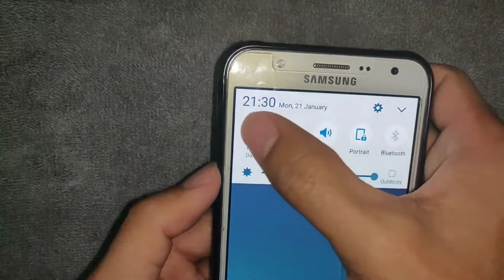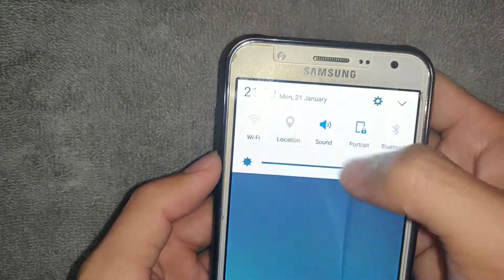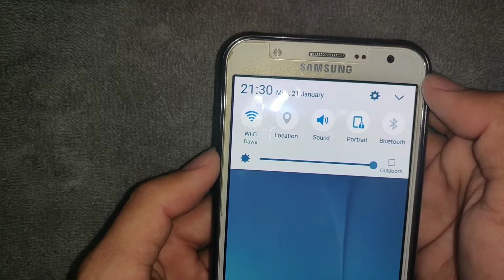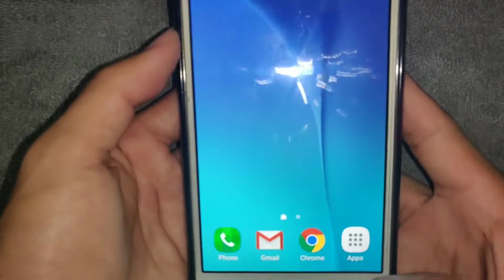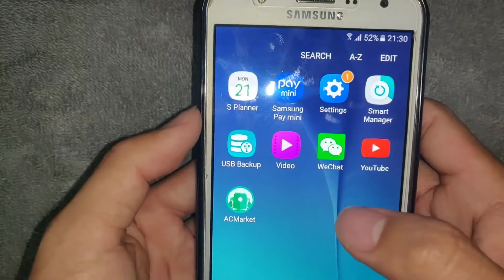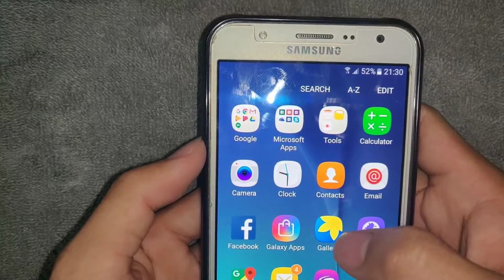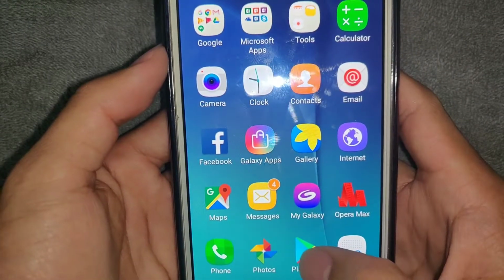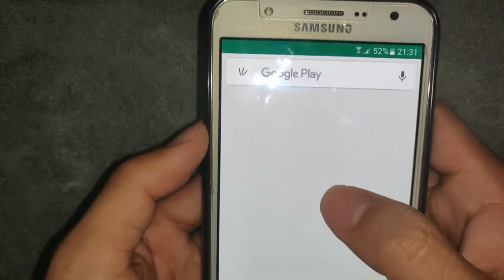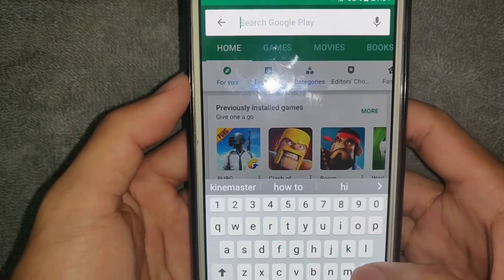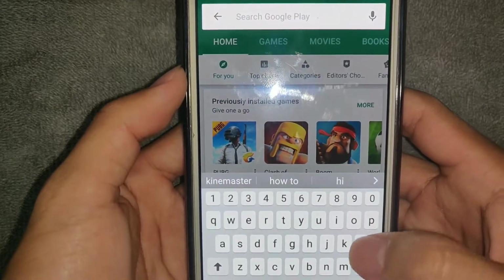First I have downloaded Kinemaster from Play Store, which is having watermark. So just go to Play Store and type Kinemaster.